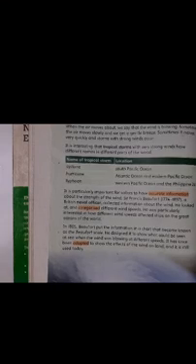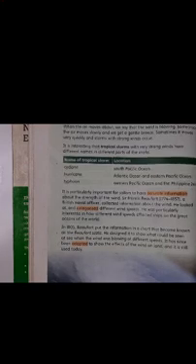Or you could say this, children: some vehicles are modified if the driver is disabled or differently abled. So if you see those scooters, they are modified. So that's the meaning of adapted, to make something suitable for a new use or purpose.